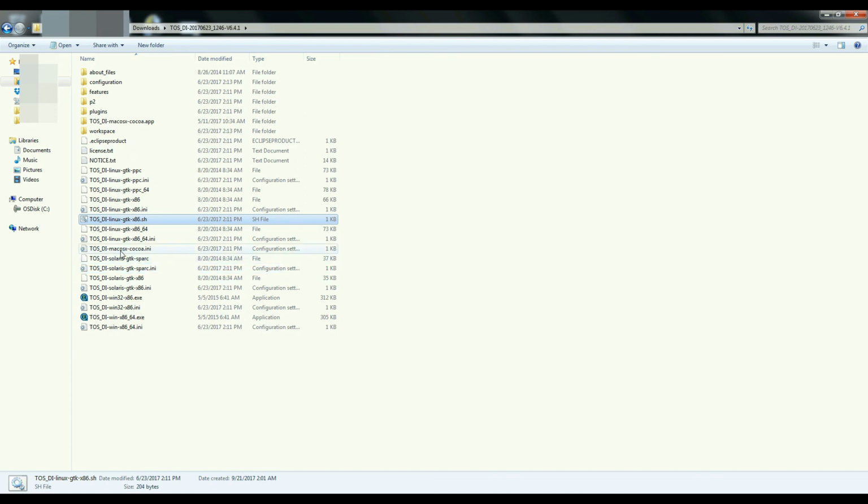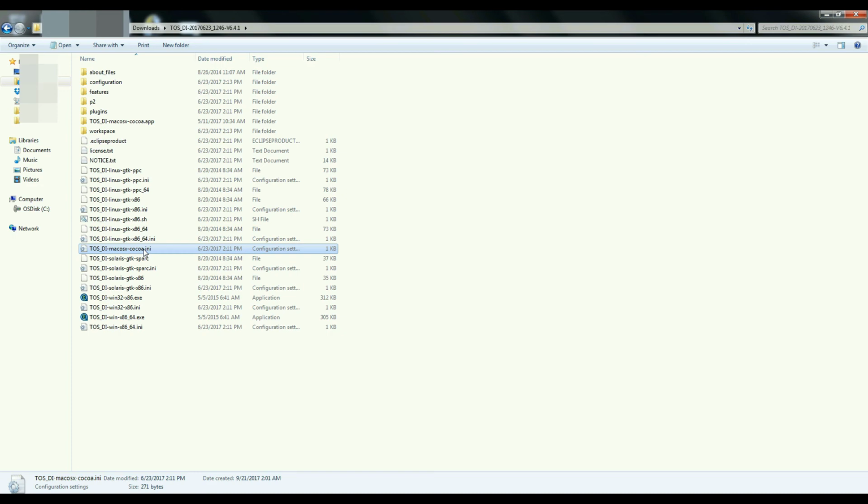You can use the gtk x86 sh file for Linux, and for Mac you can use, I think, the macosx-cocoa ini file. So you just have to copy and launch it from these files.